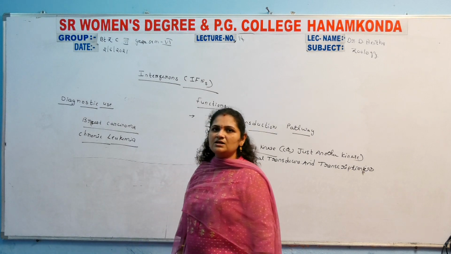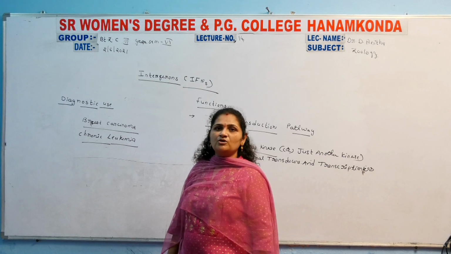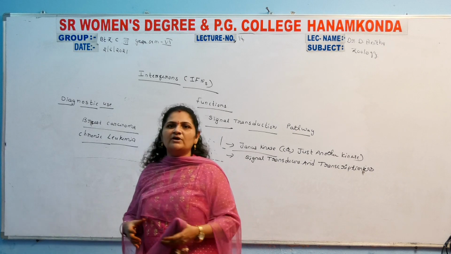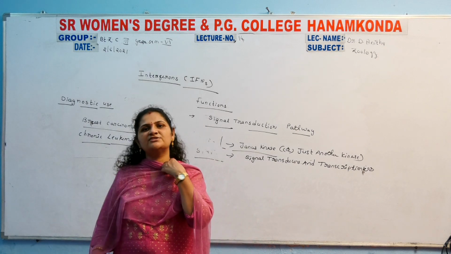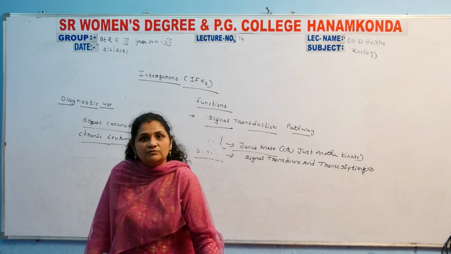Leukemia is a disease. It is one type of cancer which occurs in the white blood cells. So the white blood cell number is going to increase. More white blood cells are formed than their normal state, some lakhs, some thousands of white blood cells. That means uncontrolled cell growth is formed inside the white blood cells.